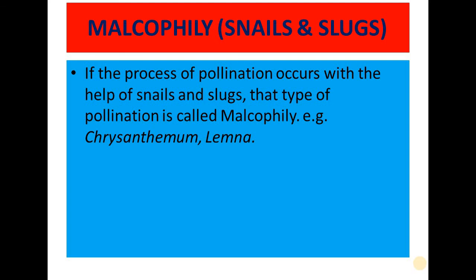Now the last type, that is malacophily, which takes place with the help of snails and slugs. The examples of plants in which malacophily occurs are Chrysanthemum and Lemna. Of these two examples, Chrysanthemum is a land plant and Lemna is an aquatic plant in which the pollination is going on with the help of snails and slugs, that is malacophily. So these are the types of pollination we have talked about.